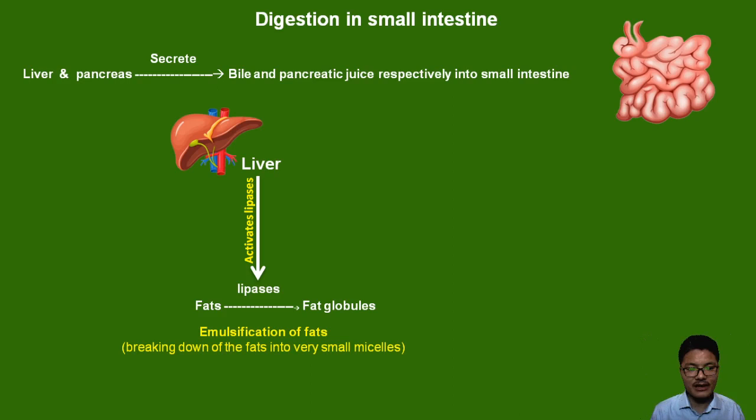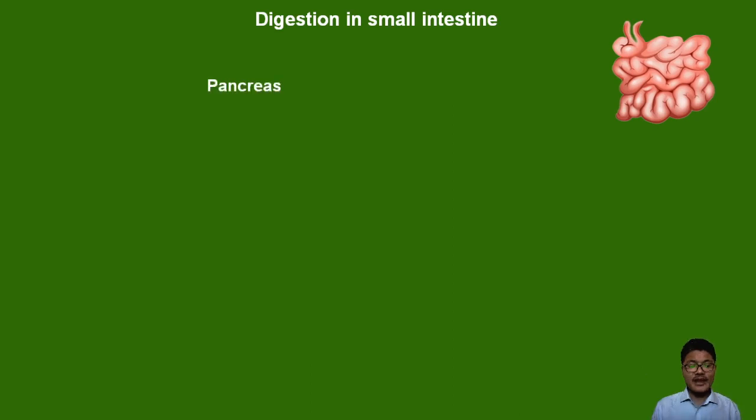Now we say that the small intestine also receives pancreatic juice. So the pancreas is essential for release of pancreatic juice.